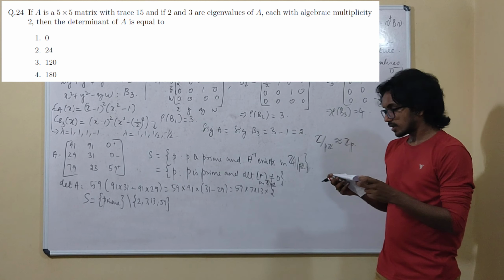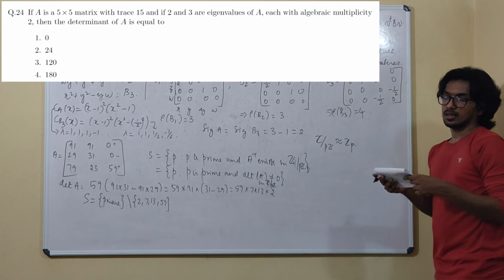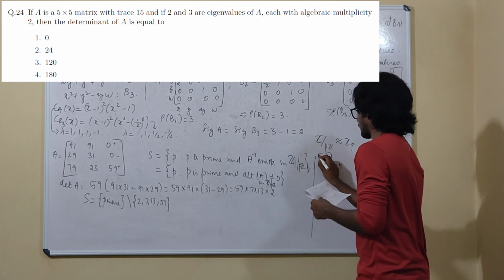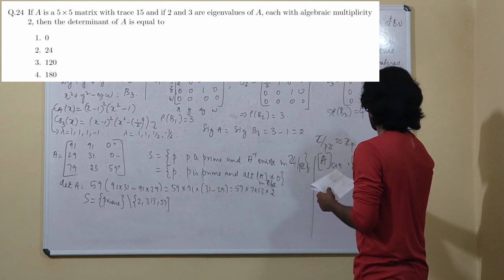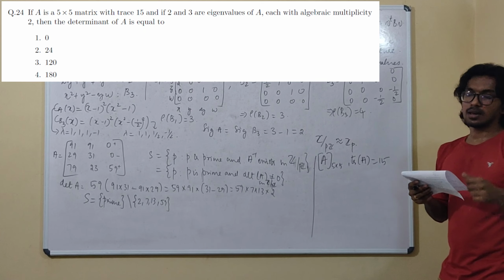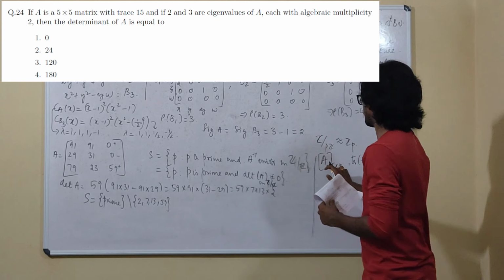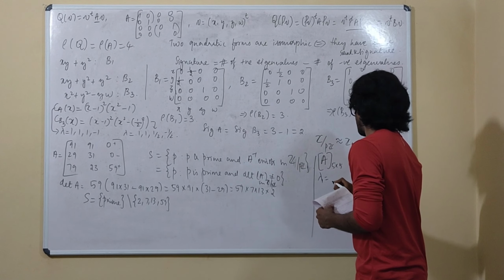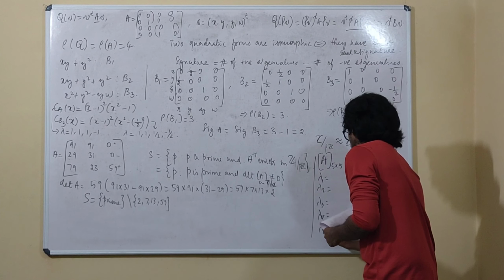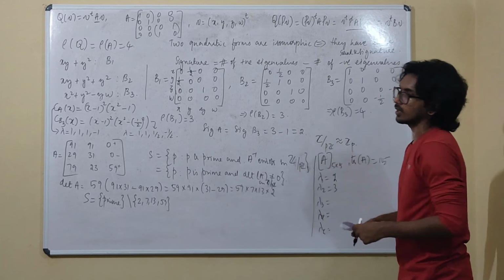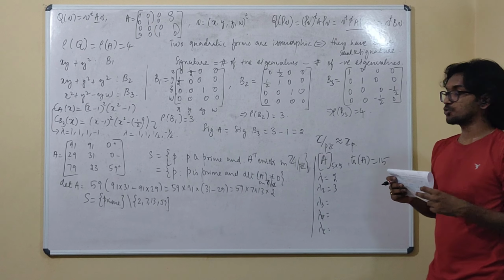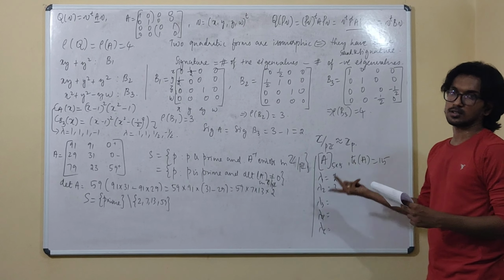Okay. Next, moving to the next question. A is given to be a 5 by 5 matrix with trace 15. 2 and 3 are eigenvalues of A. Okay. So if it is a 5 by 5 matrix, then we will have 5 eigenvalues, right? Let me name them lambda 1 through lambda 5. So it is given that 2 and 3 are eigenvalues, each with algebraic multiplicity 2, which means 2 is repeated 2 times and 3 is also repeated 2 times.